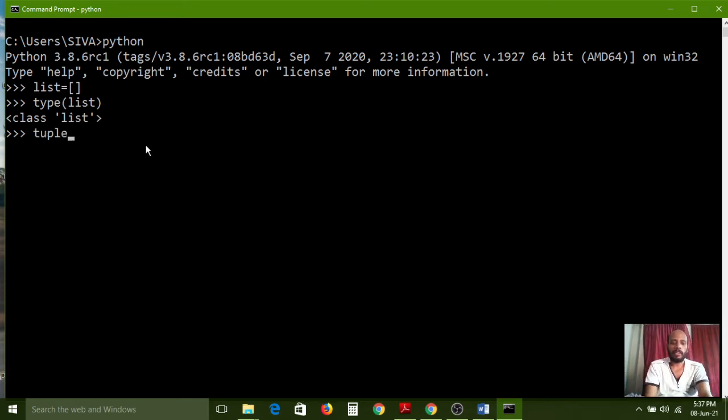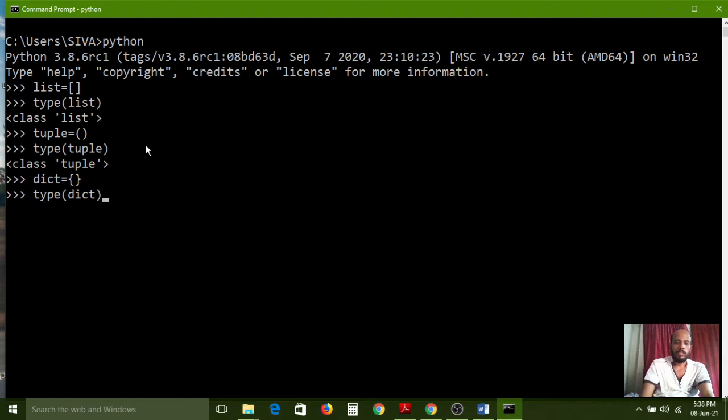Like that, tuples also I am creating. Tuple equal to empty round brackets. Now I want to check whether it is a tuple or not. Yeah, it is printing tuple. So if you want to create an empty tuple, use empty round brackets. Now I want to create an empty dictionary. For that, dict equal to an opening and closing curly brace. Now I want to check whether it is a dictionary or not.